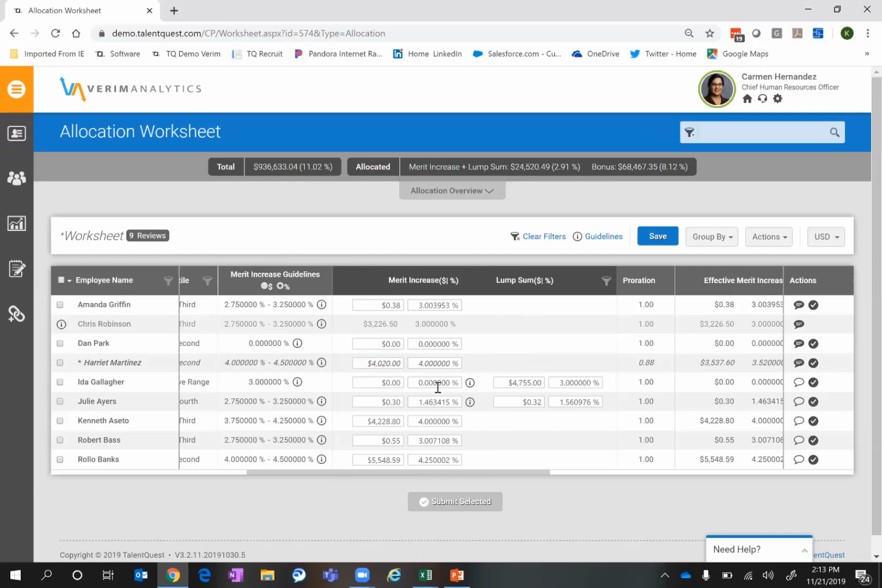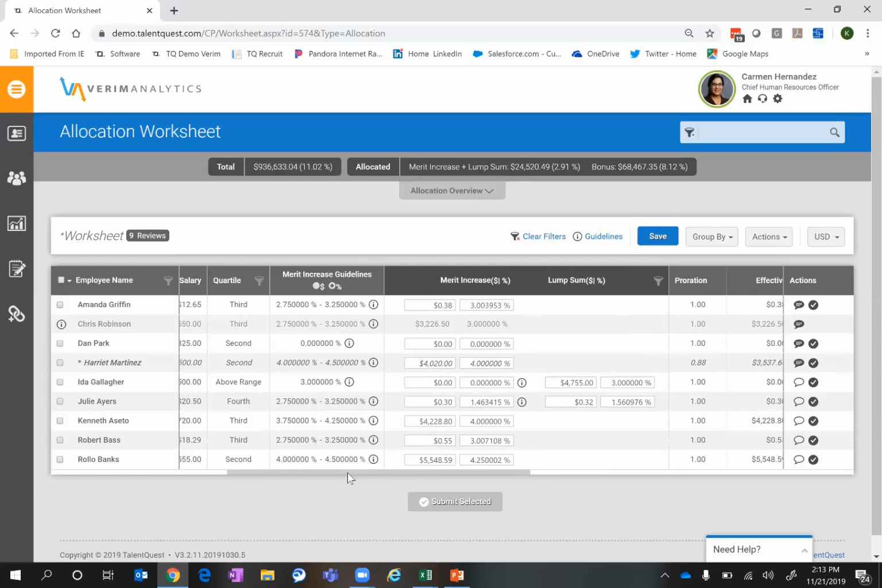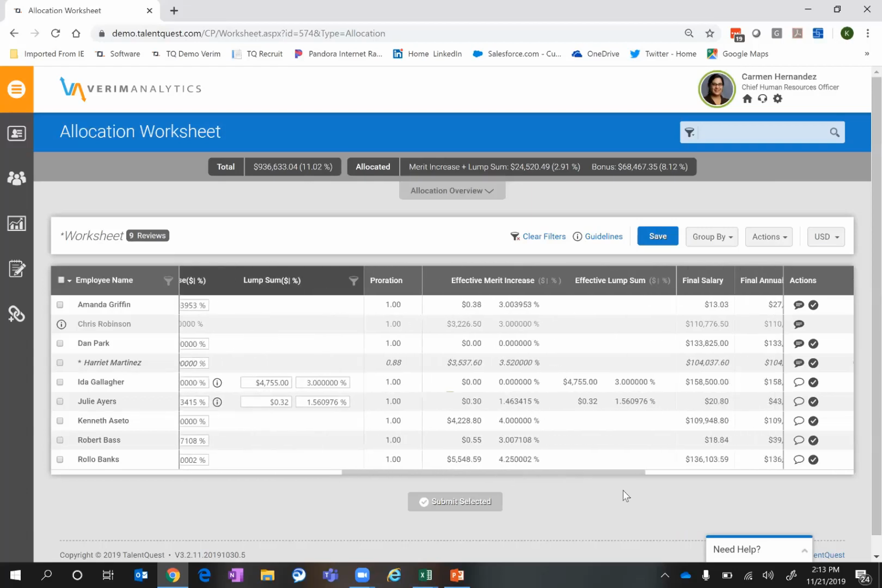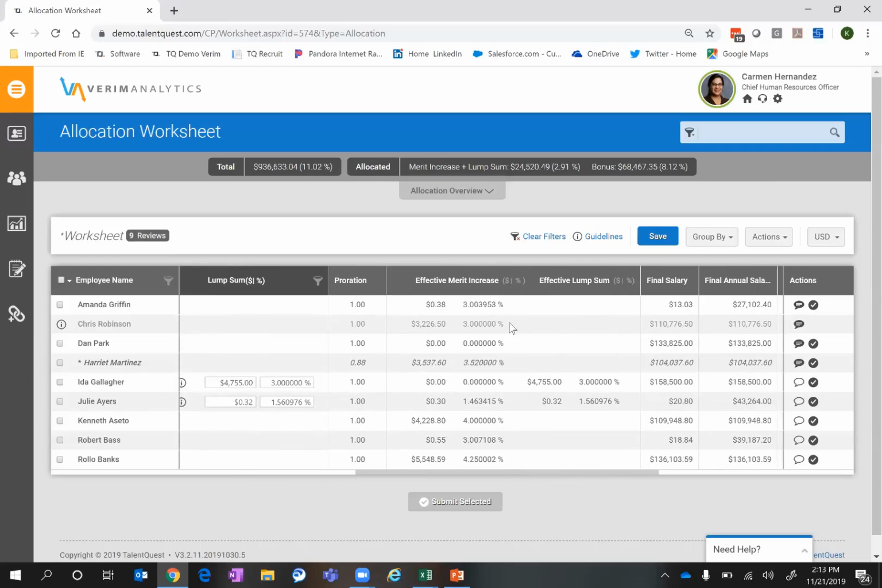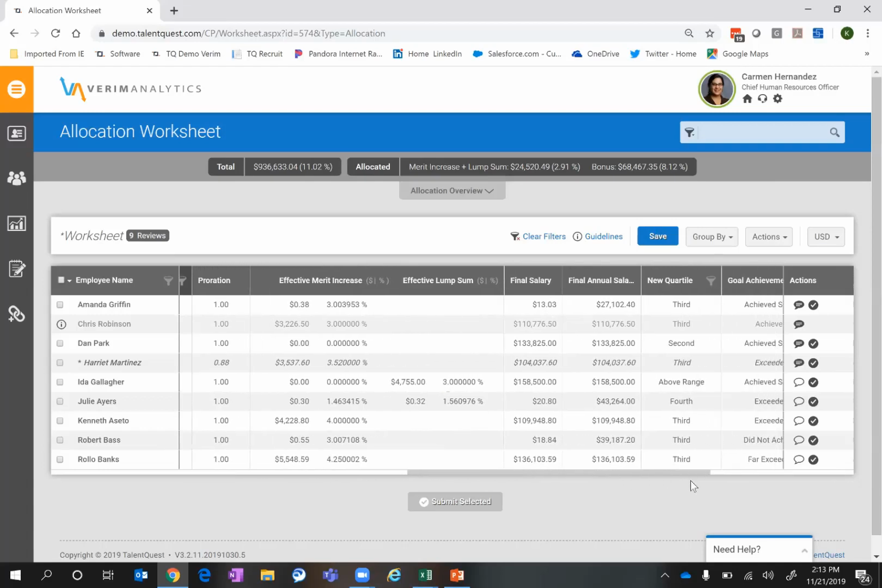For situations where we may have individuals that are above their current salary range, we don't want to provide any merit increase, so we can automatically see the ability to then handle that through a lump sum adjustment. So we don't continue to drive their salary further and further beyond their pay band, but we still can handle compensation adjustment just in the form of a lump sum adjustment. Things like proration, we can certainly support, the effective increases, the new salary amounts, both in this case hourly as well as annualized. I can see and visualize in here as well.